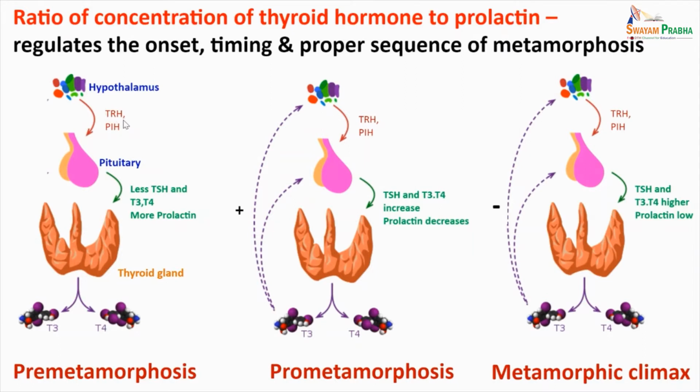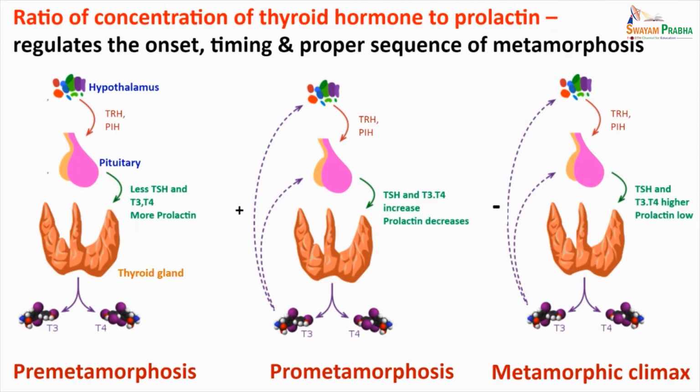TRH. Now the pituitary and thyroid glands have just begun to mature. So there are very low levels of the thyroid hormone T4 and even lower levels of T3, though the prolactin levels are high. So the thyroid hormone to prolactin ratio is low. So this stage, pre-metamorphosis, stimulates the growth of larva with very little developmental change. Here the thyroid receptor alpha is present, but thyroid receptor beta at this stage is not there.